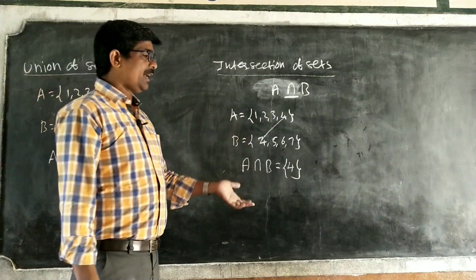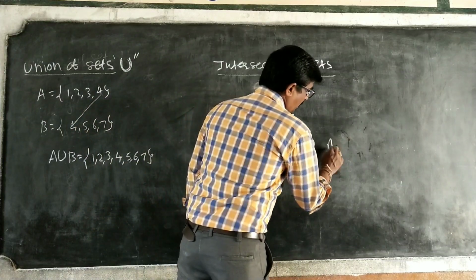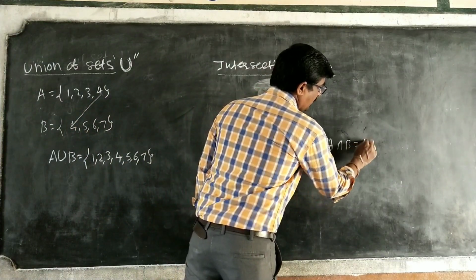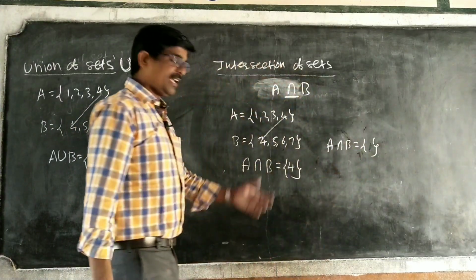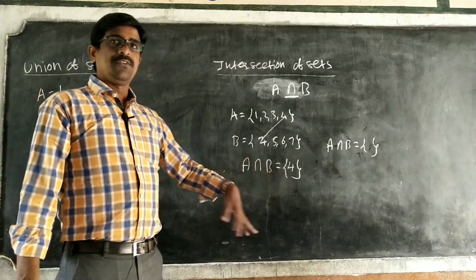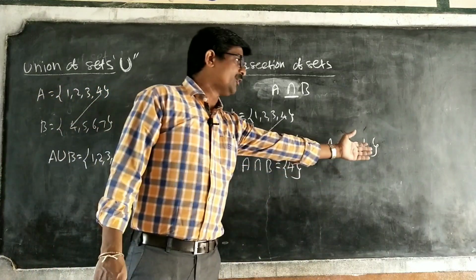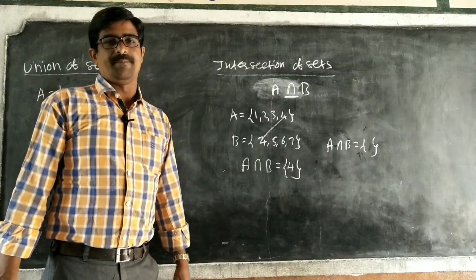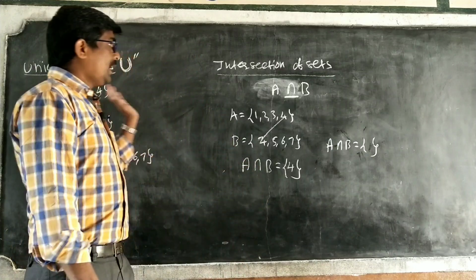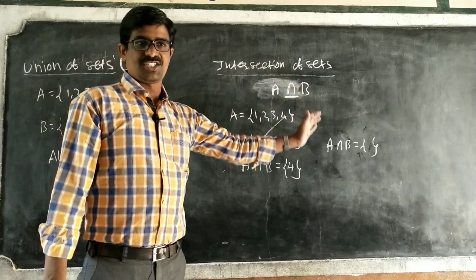If there are no common elements, you simply write A intersection B is equal to the null set. If elements are there, you have to write them. If elements are not there, simply write null set or empty set. Okay, this is union and intersection.